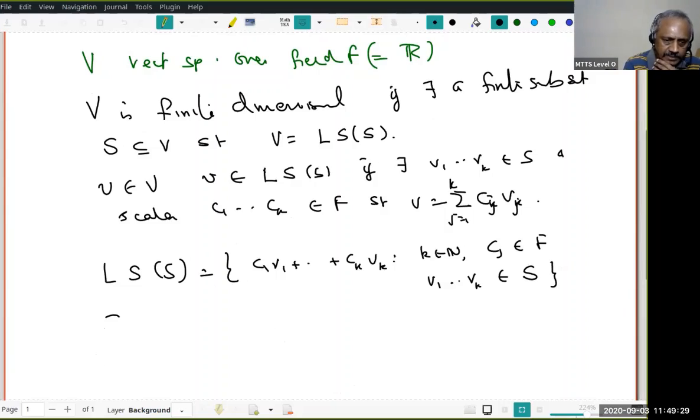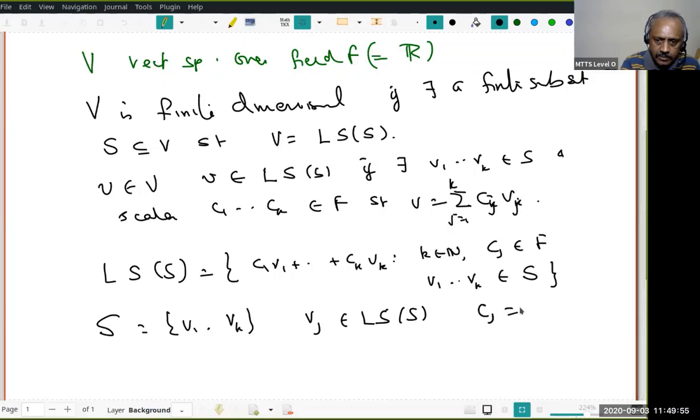In particular, if S itself is v1 to vk, then any element of LS of S will be of the form c1 v1 plus c2 v2 plus ... plus ck vk, where all the scalars cj must be in the field. Notice that vj belongs to LS of S. Why?